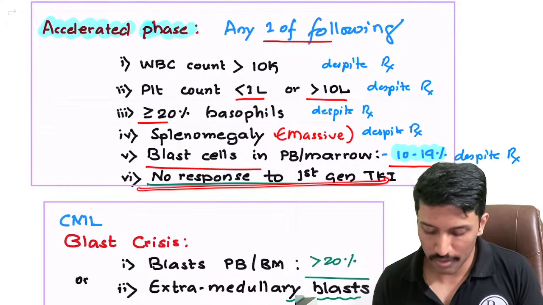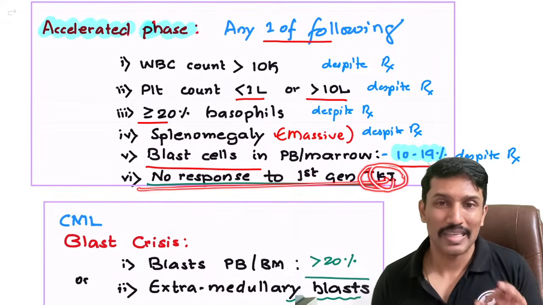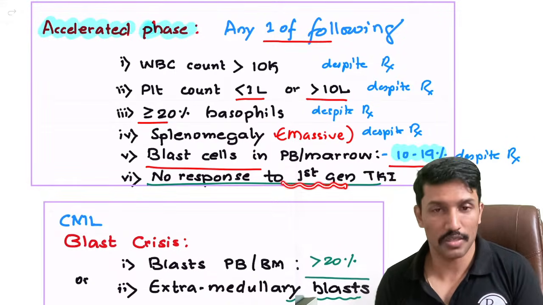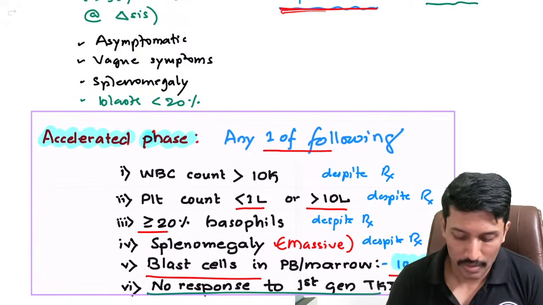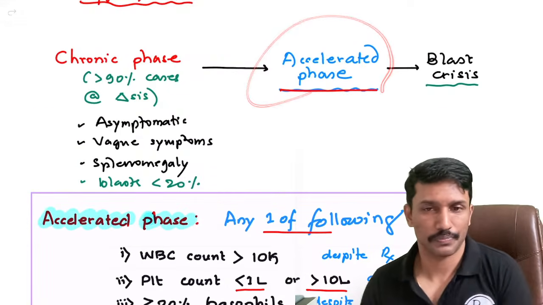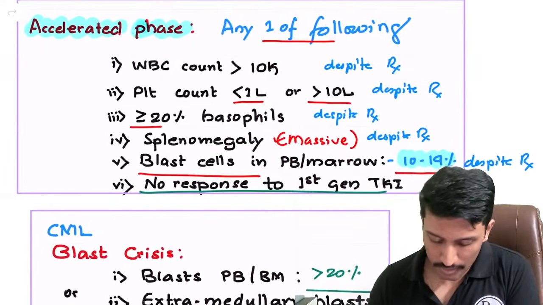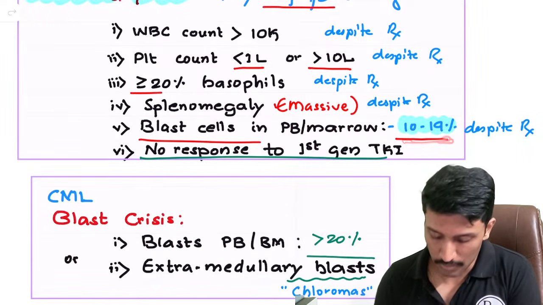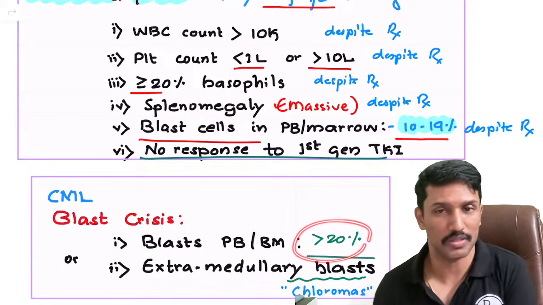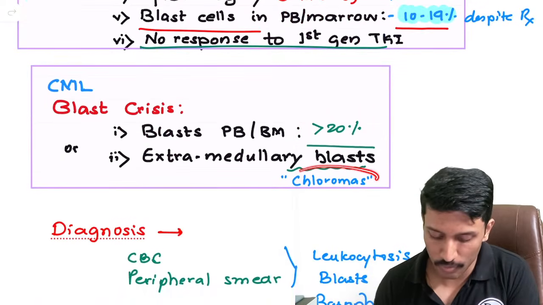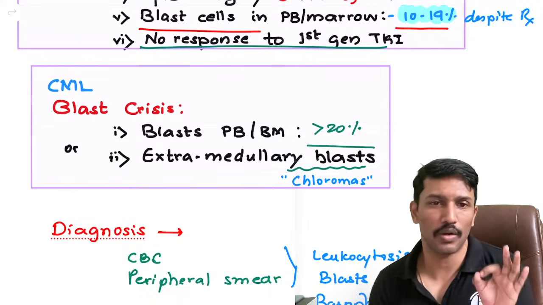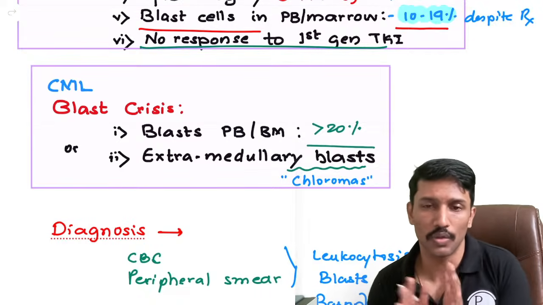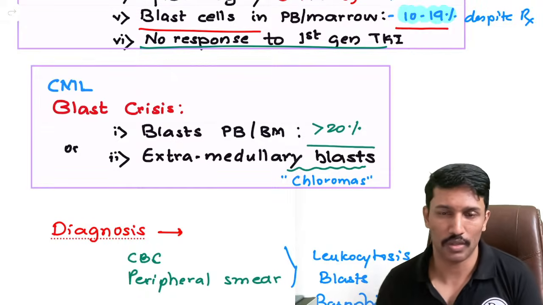So they are not responding to the tyrosine kinase inhibitors, what we call the first generation tyrosine kinase inhibitors. We are going to call it accelerated phase. Now, eventually, if the blasts increase beyond this number and go more than 20%, or I start seeing accumulation of blasts in the peripheral tissues, that is chloromas, then we will call it blast crisis, which is equivalent to AML, right? I hope now you understood.